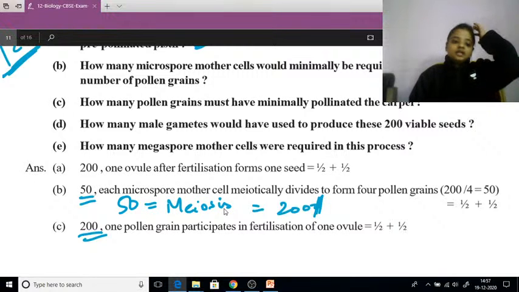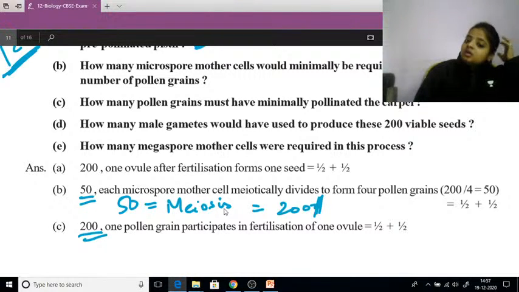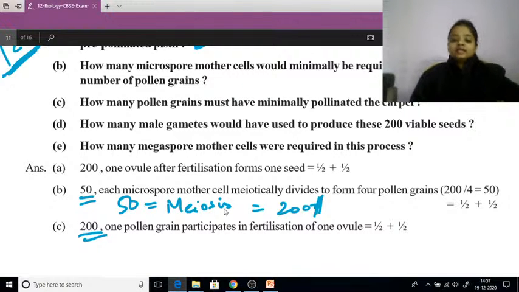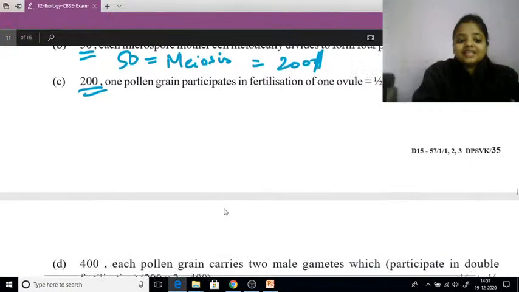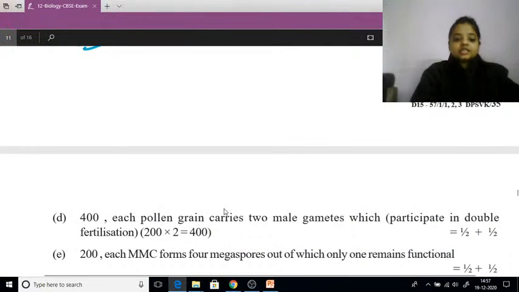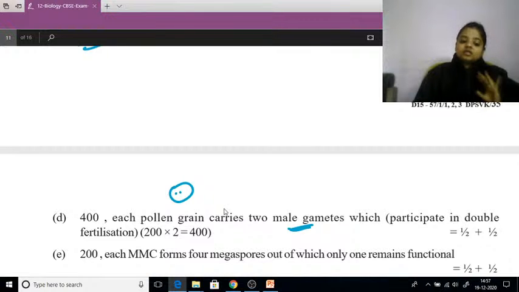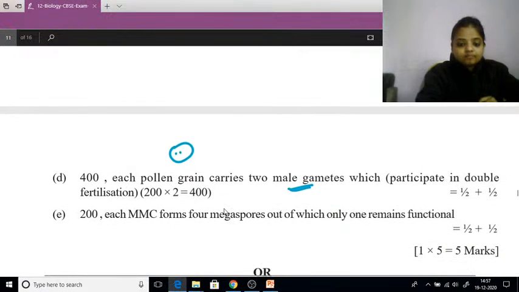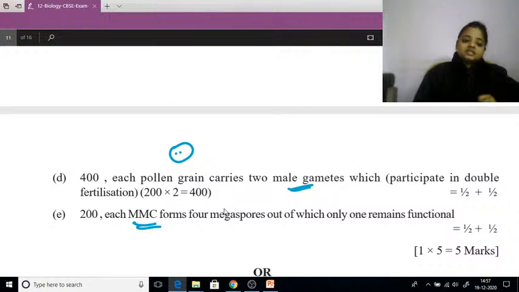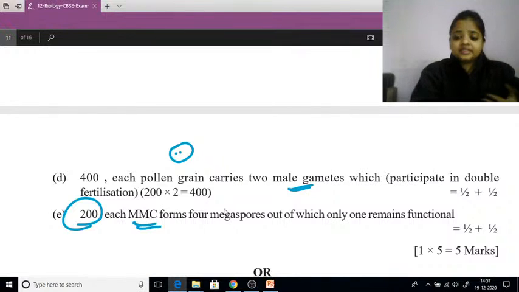Then how many male gametes would have been used to produce these 200 viable seeds? कितने मेल गैमेट्स चाहिए होंगे? तो मेल गैमेट्स चाहिए होंगे, that will be 400, because each pollen grain has 2 male gametes, है ना. एक पॉलन ग्रेन में 2 मेल गैमेट्स होते हैं. ठीक है, तो मेल गैमेट्स कितने होंगे? 400. MMC, that is microspore mother cells, will be 200.